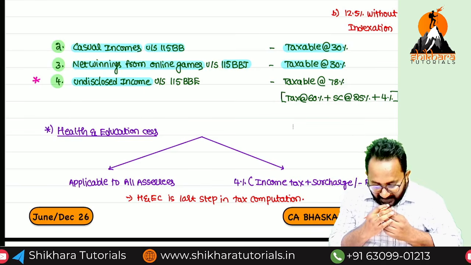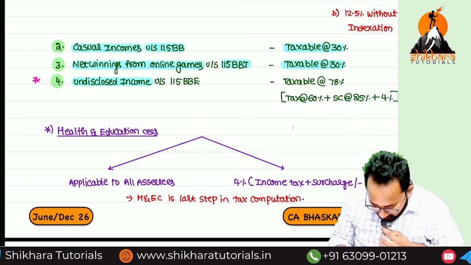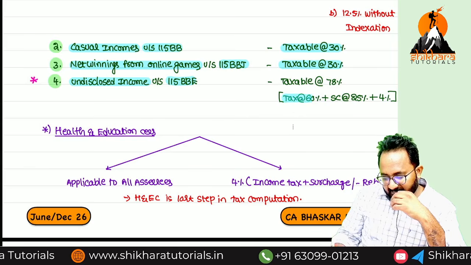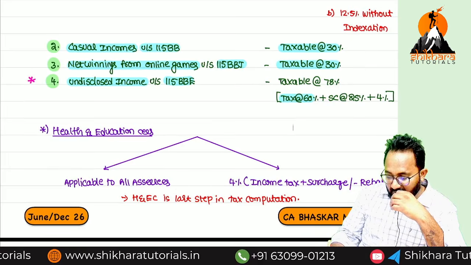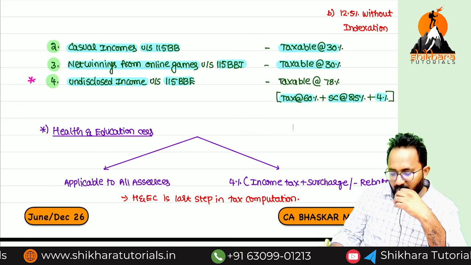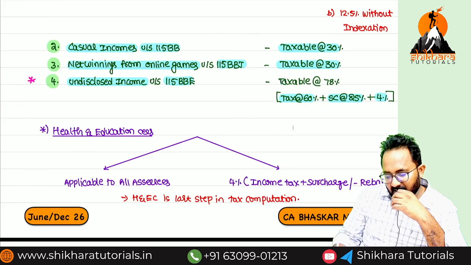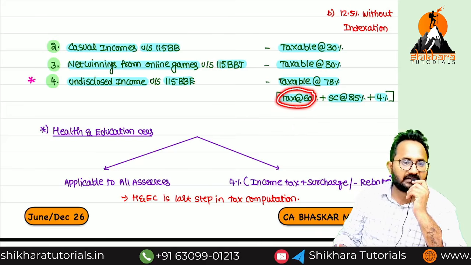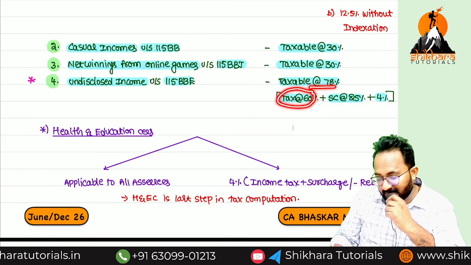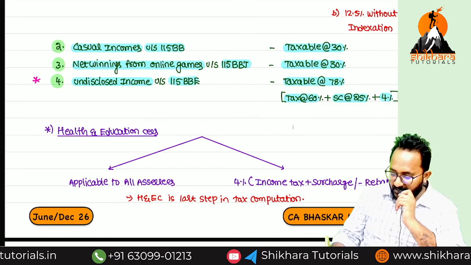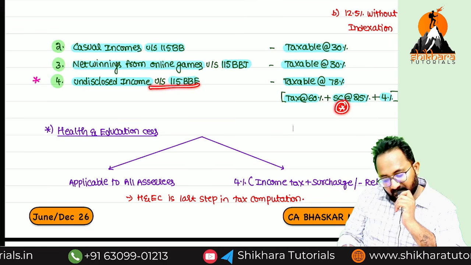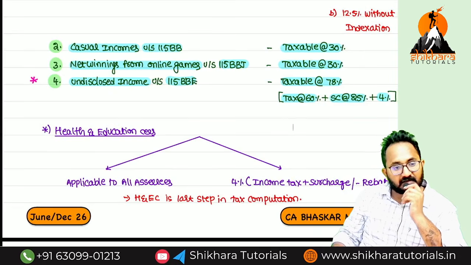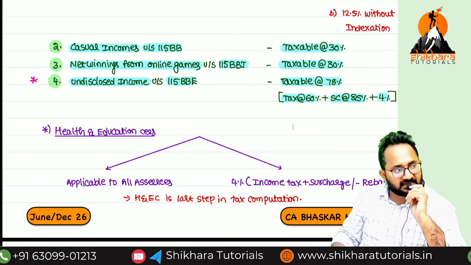Undisclosed income. Taxed under which section? 115BBE. What is the tax rate? Tax 60, surcharge 25, health and education cess 4. Altogether what is my effective tax rate? 78%. If they ask the income tax rate, you have to write 60%. If they ask the tax rate, how much? 78. Here a fixed surcharge will apply in this section. What is the fixed surcharge? 25%. Understood? In future, some special incomes I will tell you, special tax rates also I will tell you.